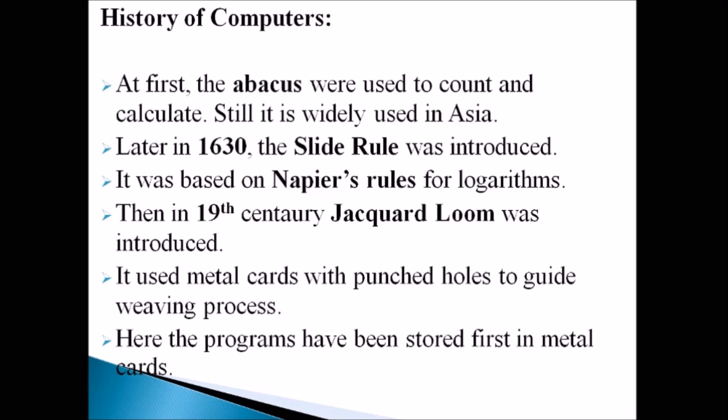Afterwards, in the 19th century, the Jacquard loom was introduced. All these things were introduced by a group of people. The Jacquard loom used metal cards with punched holes to guide the weaving process. In these metal cards, there will be punched holes. Using those holes, people were making programs to do some calculations or any task. Here, the programs were stored for the first time in metal cards.